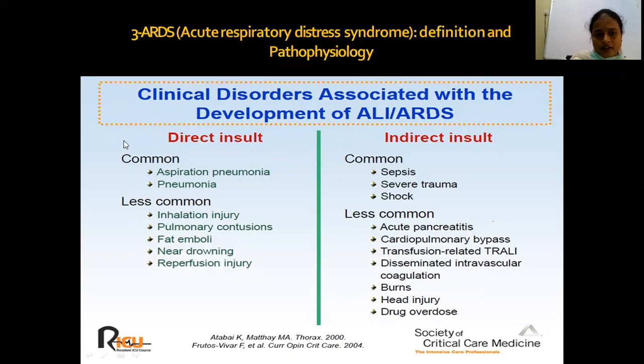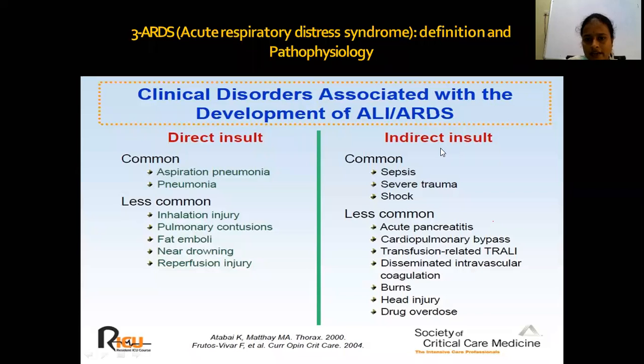What are the causes of ARDS? What are the direct causes? What are the indirect causes? Direct causes are more dangerous for ARDS. What are the direct causes? Aspiration, pneumonias. Pneumonias are the common causes of ARDS, and less common are inhalational injuries, pulmonary contusions, fat emboli, near drowning, and reperfusion injury. These are the less common direct causes of ARDS.